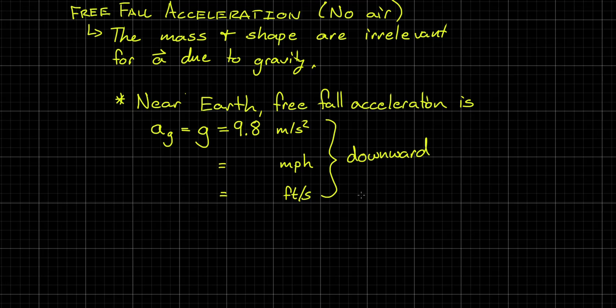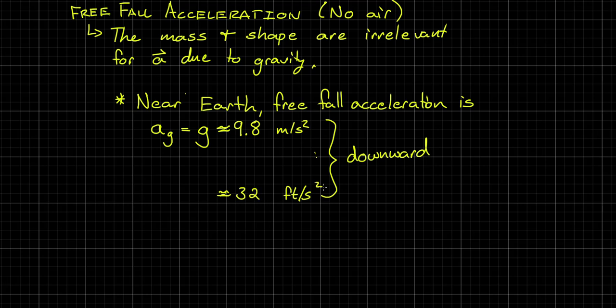Other values that are worth having, and I'm going to put approximately on all of these. We will use 9.8, but there's some weird variation that does occur. If we wanted this, 22 miles per hour after 1 second. I'm not even going to include that one because I didn't do the conversions. We'll just include feet per second because that one will be more natural. Okay, 32 feet per second squared.